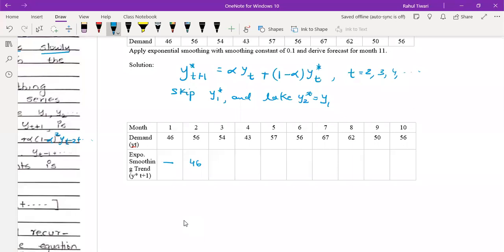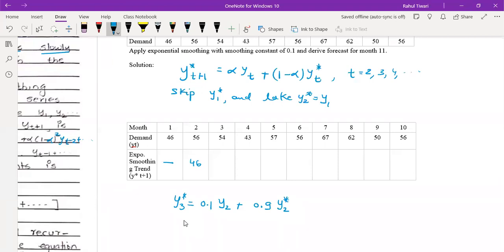Now we need to calculate y3 star. So how to calculate y3 star? Substitute t equal to 2 in the equation. Y3 star is equal to alpha, which is 0.1, into y2 plus 0.9 into y2 star. Now we are interested to obtain y3 star.